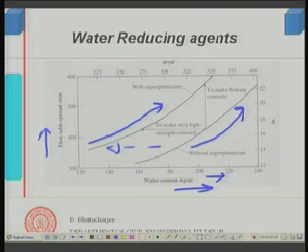There is a water reduction. For the same flow, 400 flow, this much water is needed here, and in this case this much water. So, there is a significant reduction in water. Supposing I go along this direction, I will reduce my water, and if I keep the cement same, I will increase the strength of the concrete, like I mentioned earlier. If I keep my water same and go upward, just using the WRA, it will increase my flow.